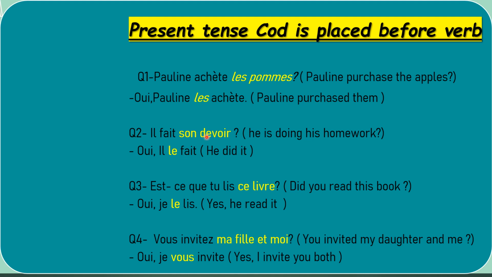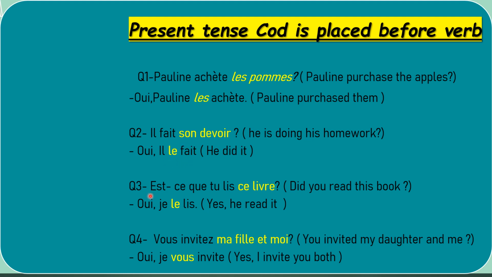But the object here is masculine, that's why I'm replacing it with the masculine word only. As you can see again, in English we place the pronoun after the verb, he did it. But in French, it's placed before the conjugated verb.